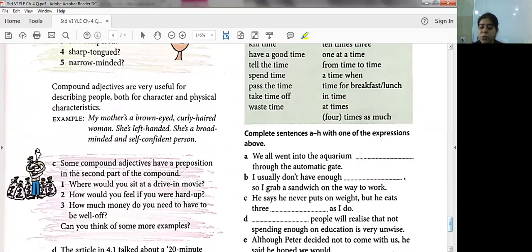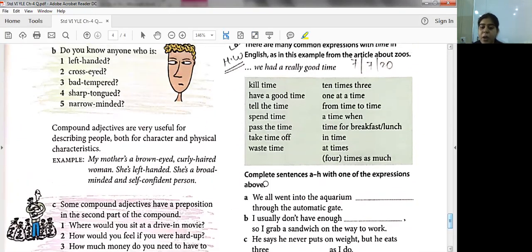We'll discuss the first one and the rest is going to be your homework. We all went into the aquarium dash through the automatic gate. You have to select the answer from this box only, students. So we all went into the aquarium one at a time, through the automatic gate.